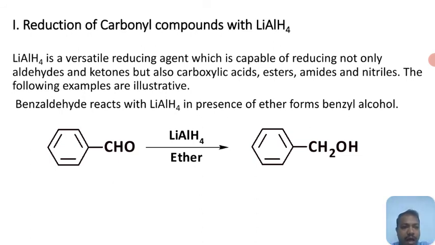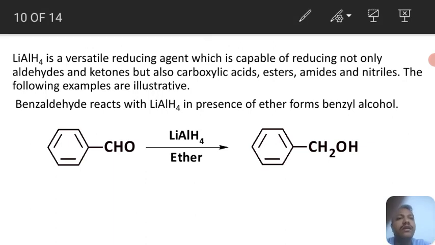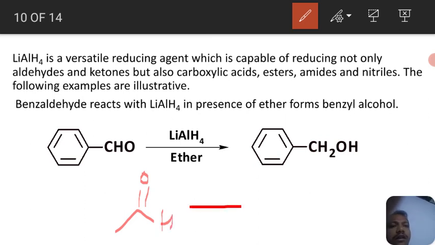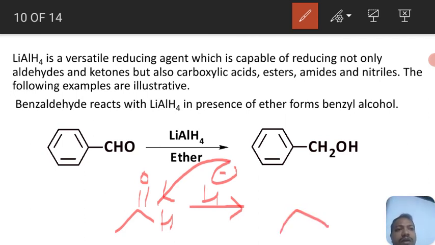When an aldehyde or ketone reacts with a hydride ion, that is H minus ion, you get an alkoxide ion.